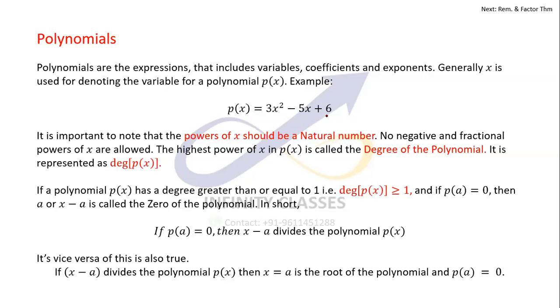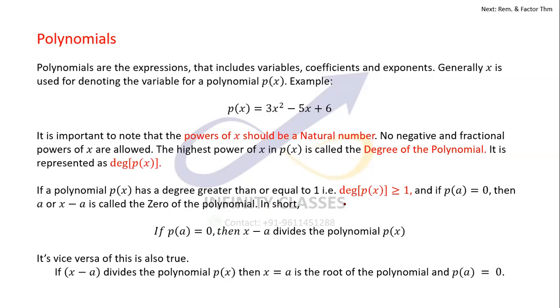Then there are polynomials of degree 5, 6, 7, 8, 10, 20, 30, can be of any power. But very clearly, the degree of a polynomial has to be greater than or equal to 1. It is represented by this symbol, degree of p(x). We read it as degree of p(x).